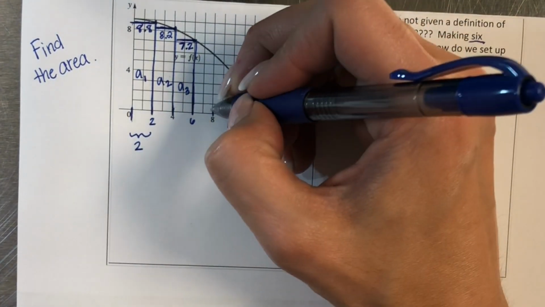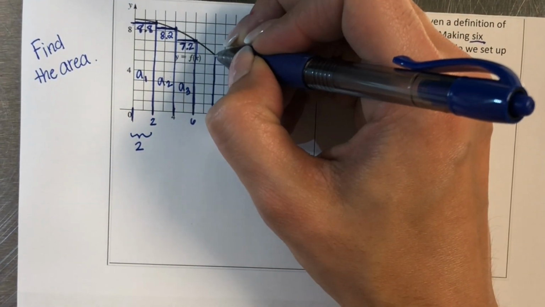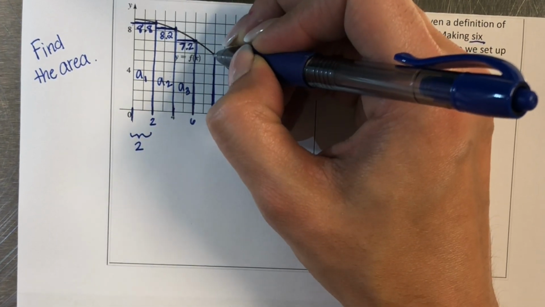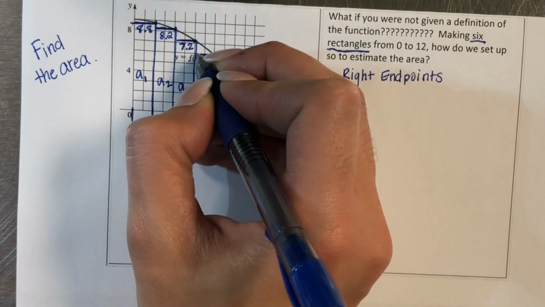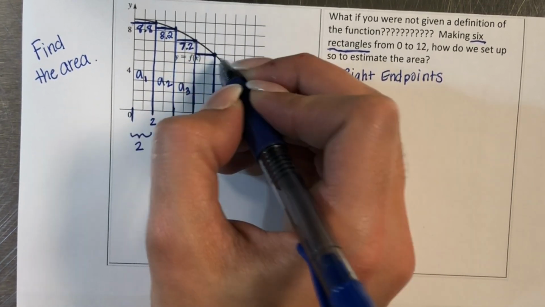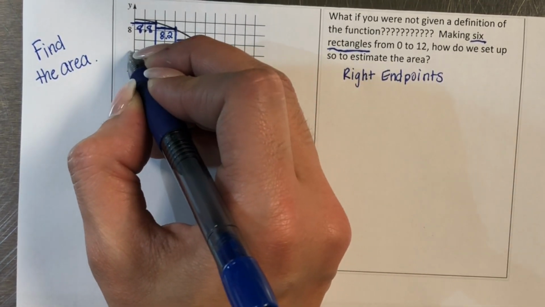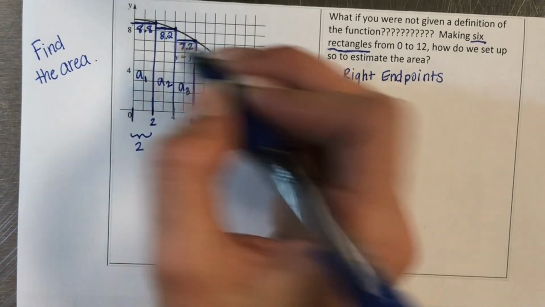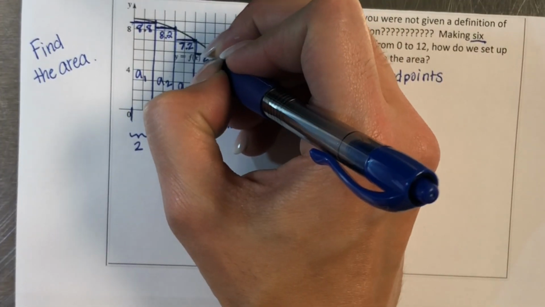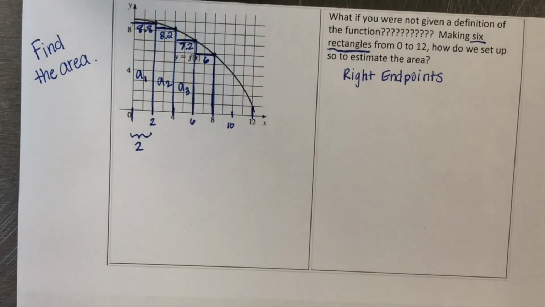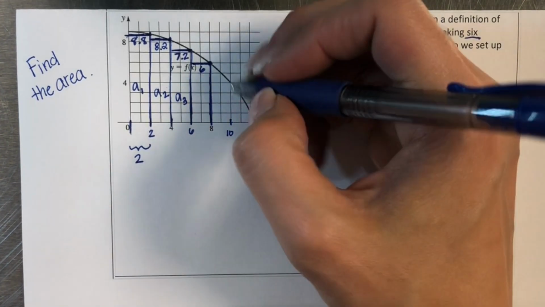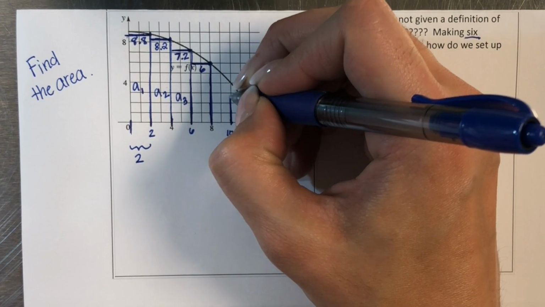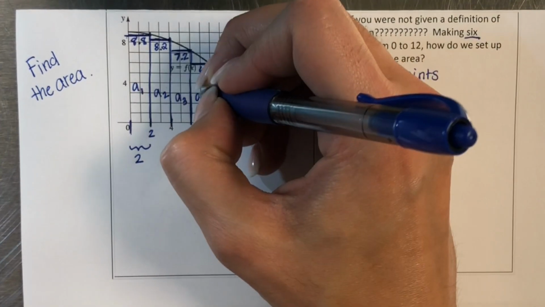All right, our fourth rectangle, I go straight up to the curve, hit the curve, turn to flatten it out, and that one looks dead on right about 6. Okay, so we're just going to use 6 even for the height of that one. That was a sub 4.